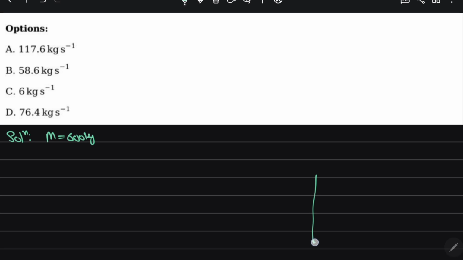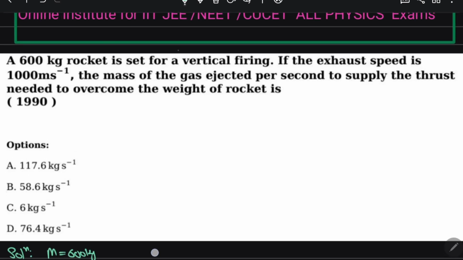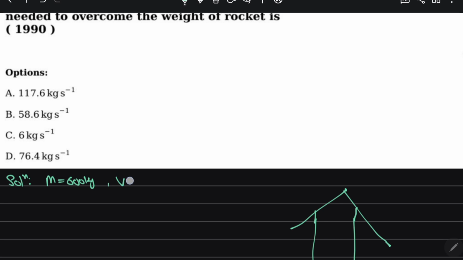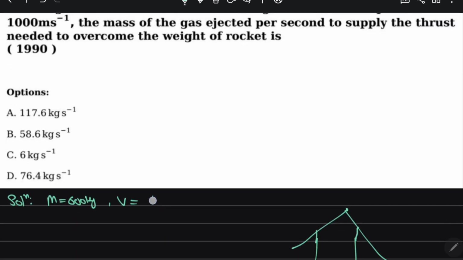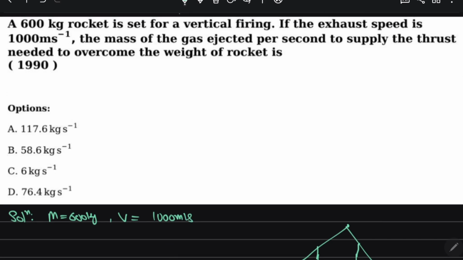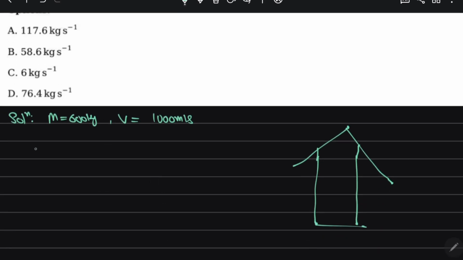It is like this situation. They are firing vertically upwards. If the exhaust speed is 1000 meter per second, the mass of the gas ejected per second to supply the thrust needed to overcome the weight of the body. What they're saying is that force is equal to dp by dt. So you know force is equal to dp by dt, mv.